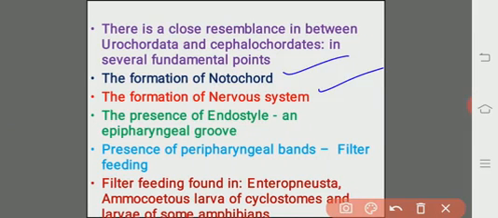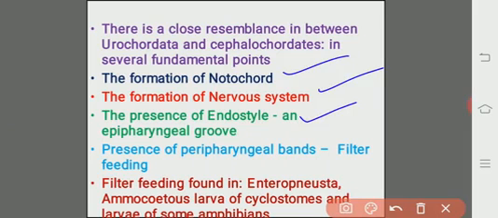Endostyle is an epipharyngeal groove which is the homologous structure to the vertebrate's thyroid gland. That is a specialty of the endostyle. And the presence of the peripharyngeal bands which are meant for filter feeding.